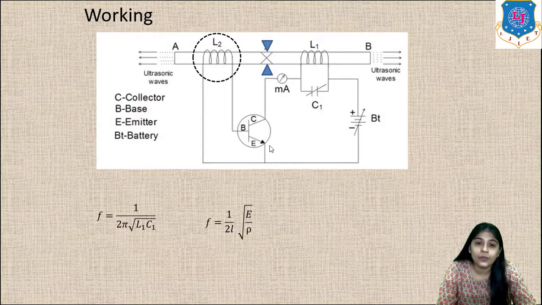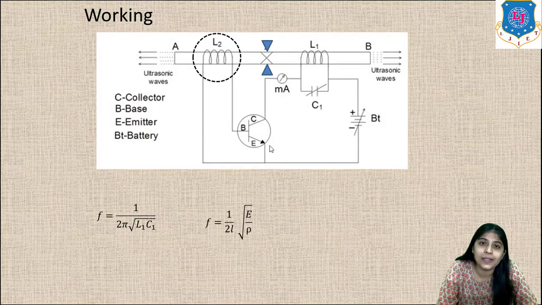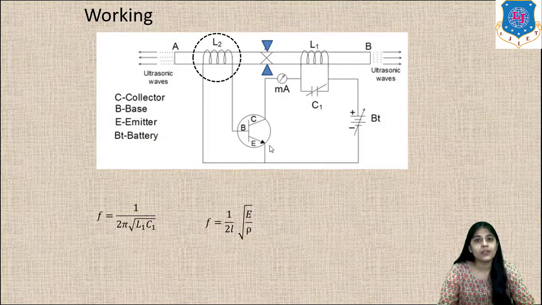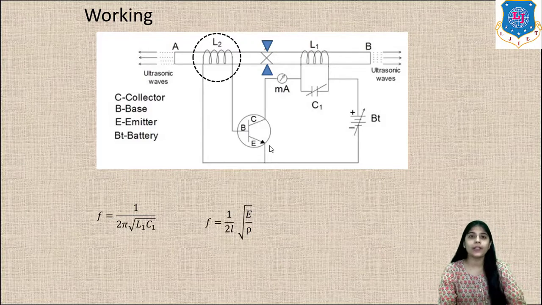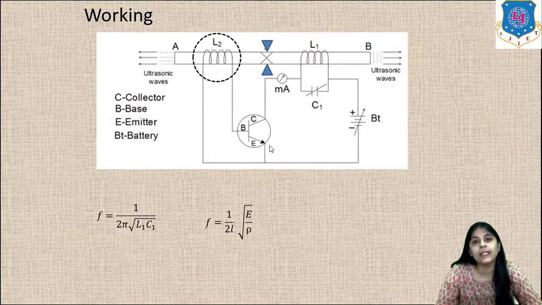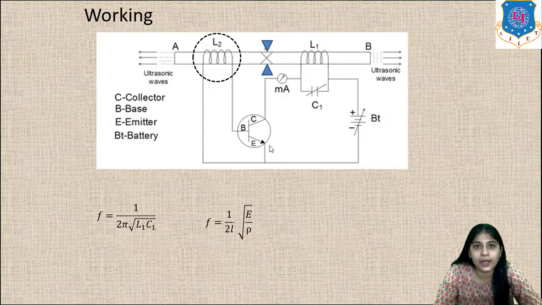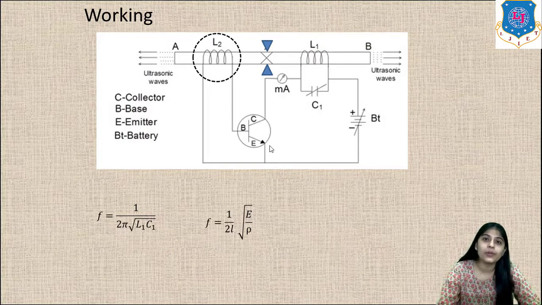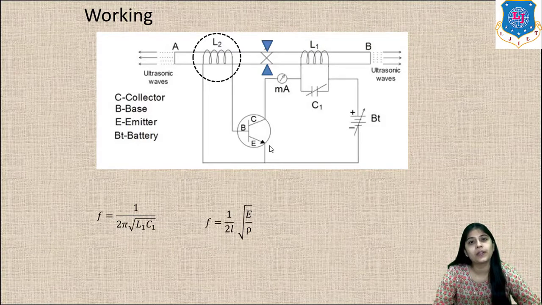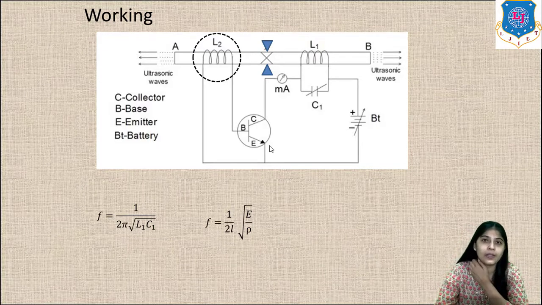Now whenever current passes through the coil, it will produce a magnetic field. Due to this magnetic field, the ferromagnetic rod will get magnetized, which in turn produces EMF in L2, and this is then fed back to the transistor. So in this way this circuit works.